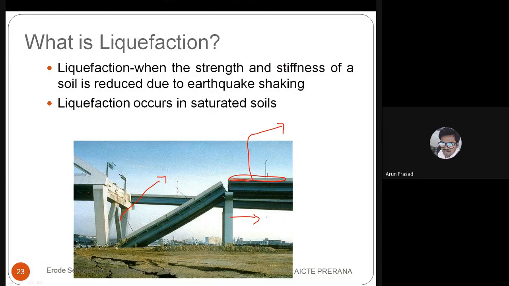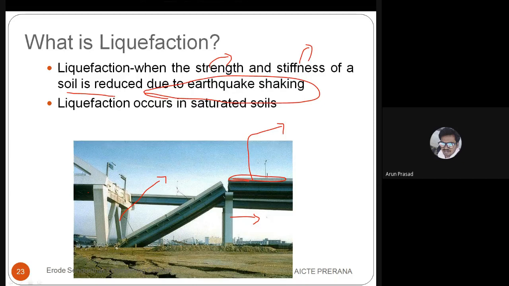Liquefaction is when the strength and stiffness of the soil is reduced due to earthquake shaking. If the moisture content of the soil is too much, water will be there automatically. If any structure is available in the soil, it will sink inside, or there will be a collapse of the building. The strength and stiffness of the soil is getting reduced, that is, porosity will be very high in the soil.